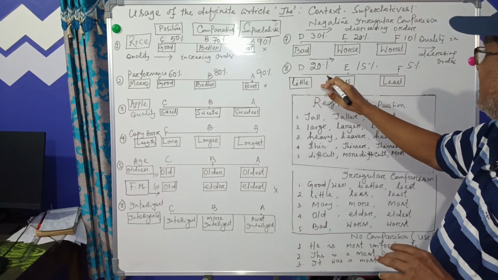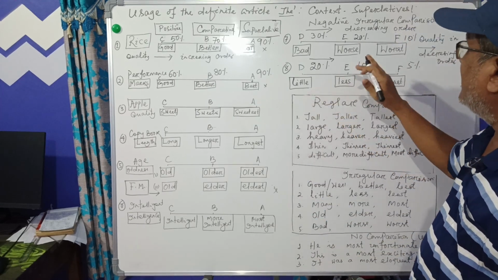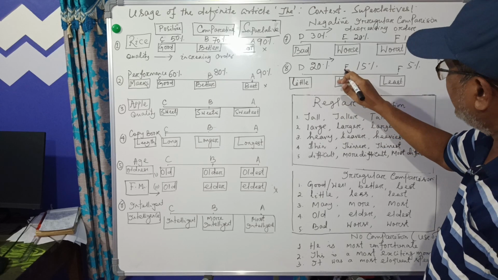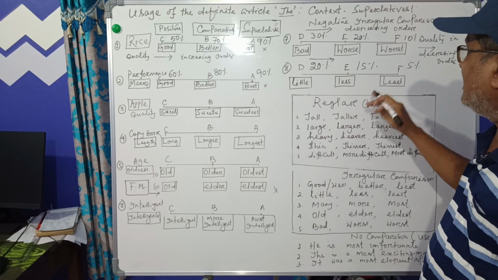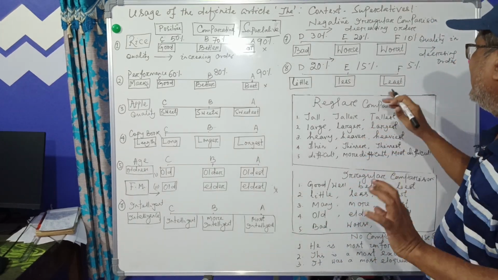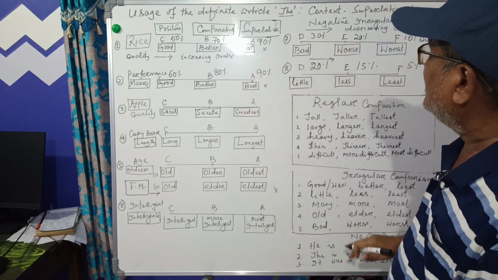That is called decreasing order of comparison. That is positive, and decreasing order positive, that is comparative. And if we compare E and D, E is less sweet than D, and F is the least sweet. So now you have understood.